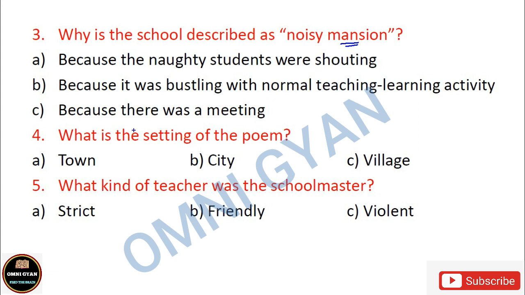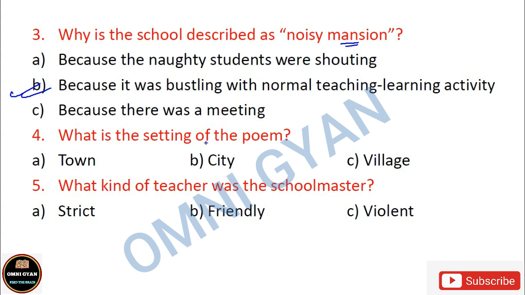और is it option C, because there was a meeting, क्योंकि स्कूल में कोई मीटिंग चल रहा था. That is why it was a noisy mansion. मीटिंग में जो है ज़ोर ज़ोर से principal speech देता है, teachers also give speeches, parents have their problems. Okay, so because of this, noises are there. So which one do you think is the correct option? A, B or C? Very easy again. It is option B, because it was bustling with normal teaching learning activities. It is a normal teaching learning activity, है ना?